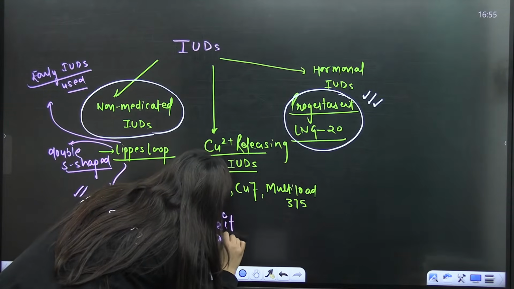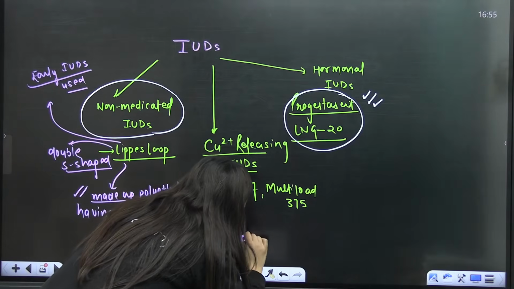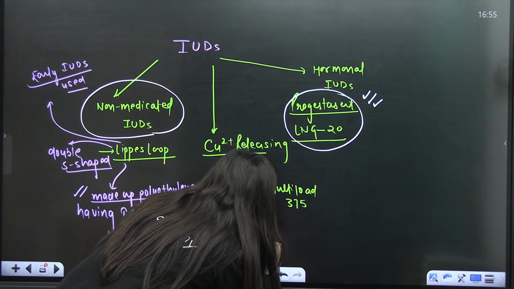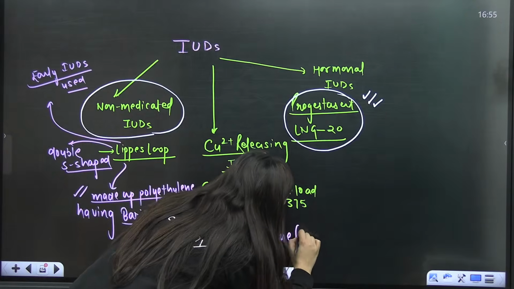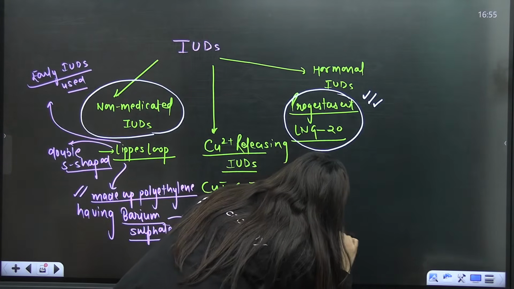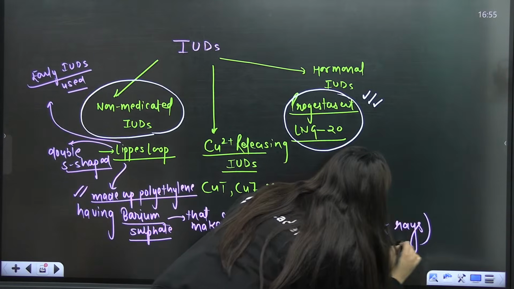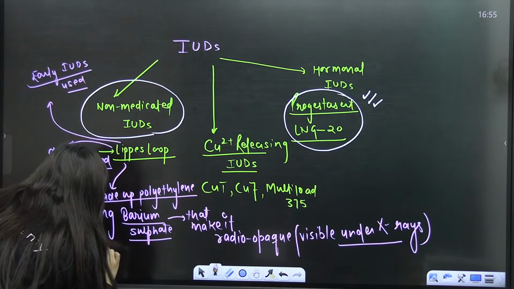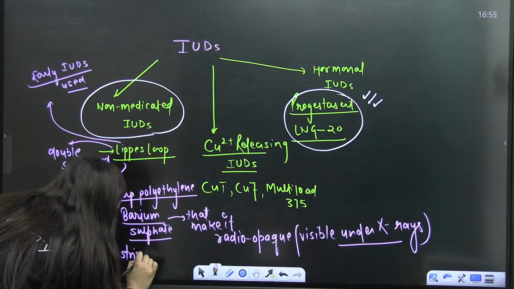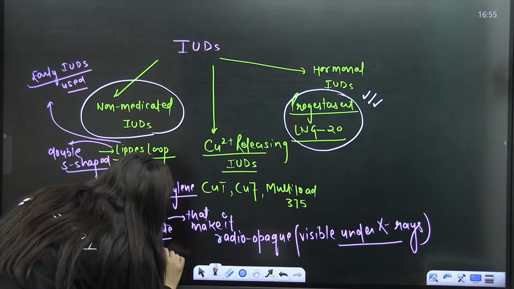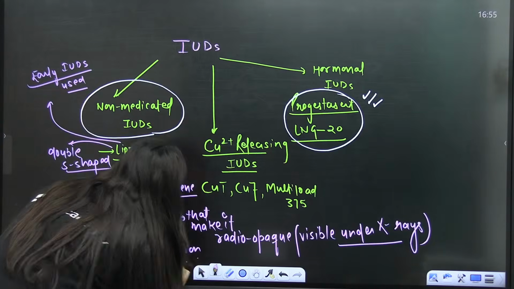What is the meaning of this, that it makes it radio-opaque? That it is visible under X-rays. This one also has a nylon string, which is basically to mark the position.